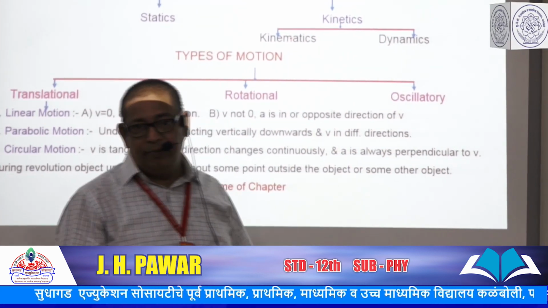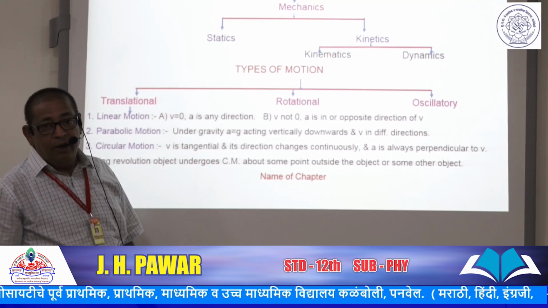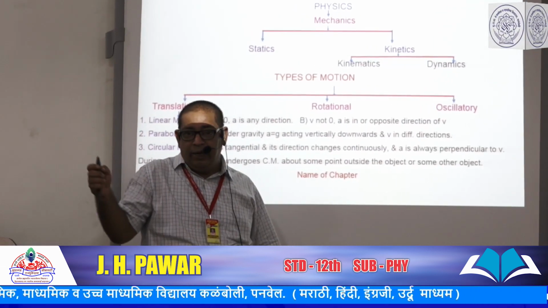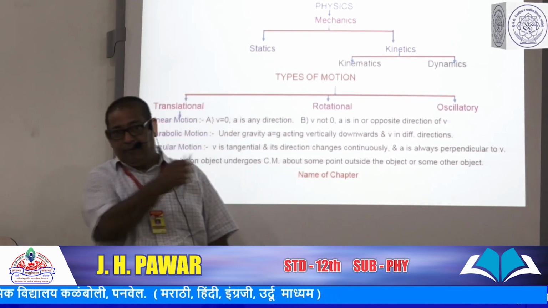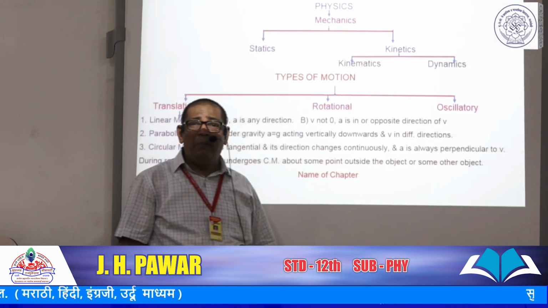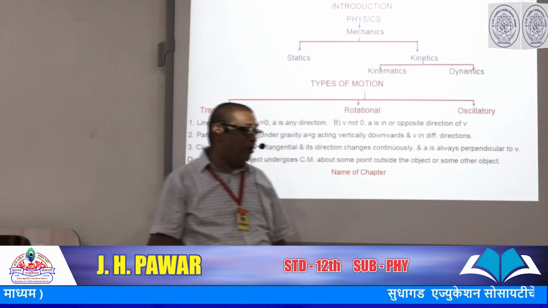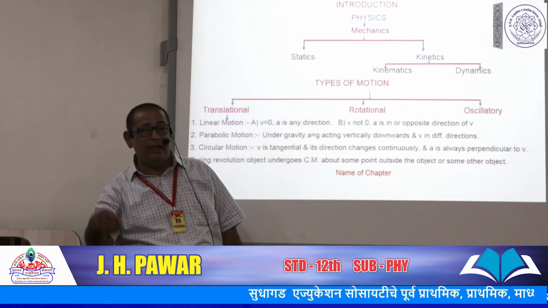In oscillatory motion, it is a to and fro motion of the object. Means the object is moving periodically. Means we go through the motion of the pendulum of a clock, or vibration of a string of a musical instrument, or a swing.